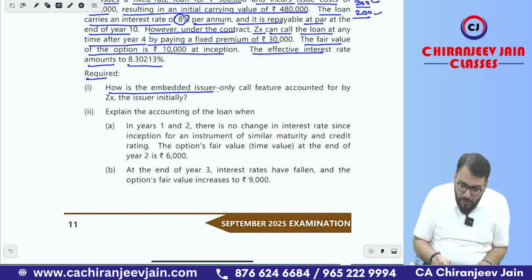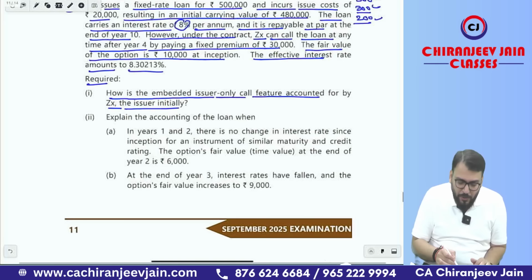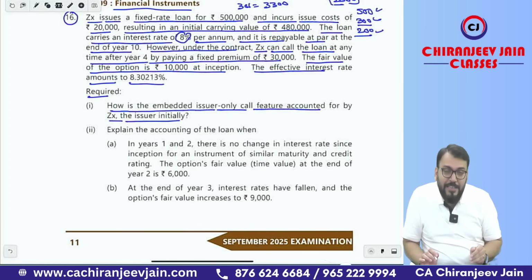Embedded issuer-only call feature accounted for by ZX issuer initially. So of course, can I say from the question, first we need to identify whether a separation is required or not required. So I will say always in the exam assume that they are not closely related and therefore separation required.